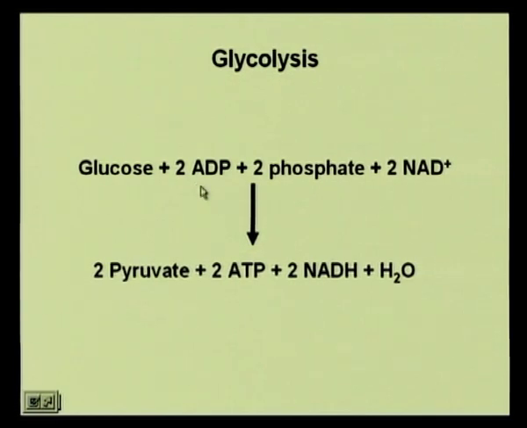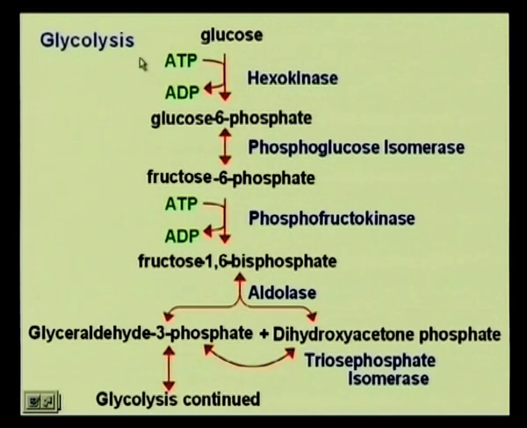Now, here we see how ATP is produced. As we continue with all the steps, we will see how ATP is produced in some of the steps, but in the first set that we did, we found ATP consumption. This is the number of steps that we considered in our last class. We had glucose going to glucose 6 phosphate, the enzyme being hexokinase. We have to remember that a kinase is a transferase that transfers a phosphate group. So, in this process we had the breakdown of ATP to ADP and the phosphate was transferred to the glucose.